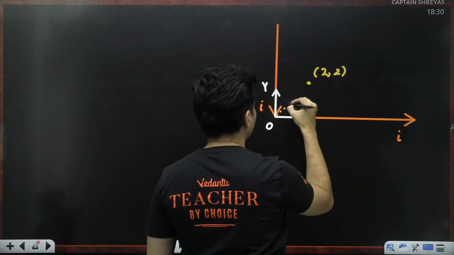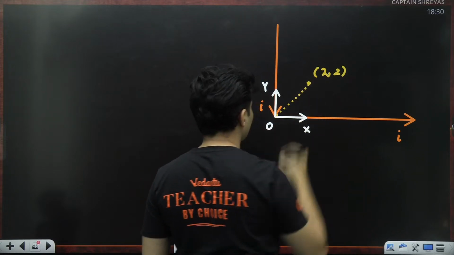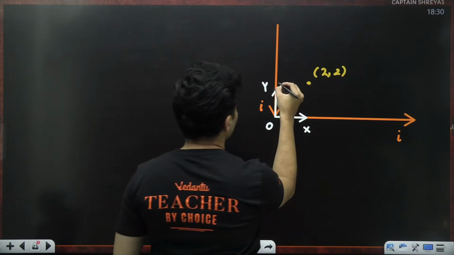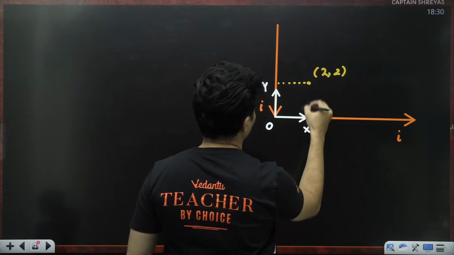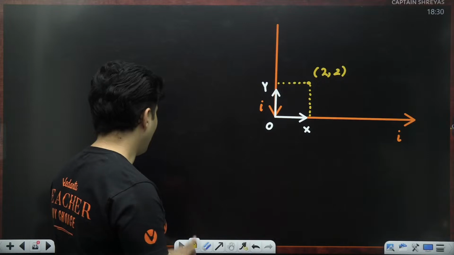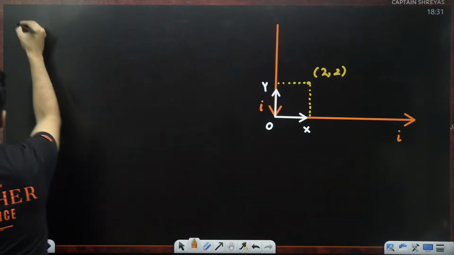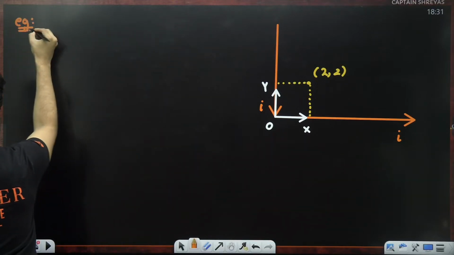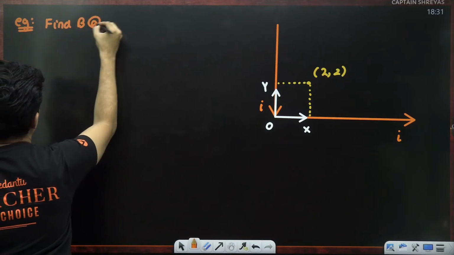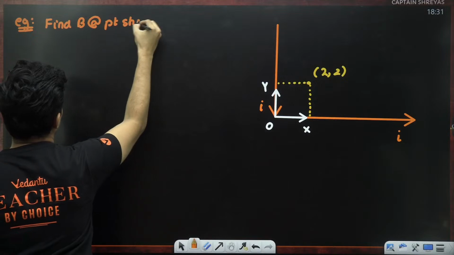Question is basically at exactly this point, the coordinates are 2, 2, remember, that means this length is 2, even this particular length is 2. You have to find what is the magnetic field at that point. Okay, the question is find magnetic field at the point shown.